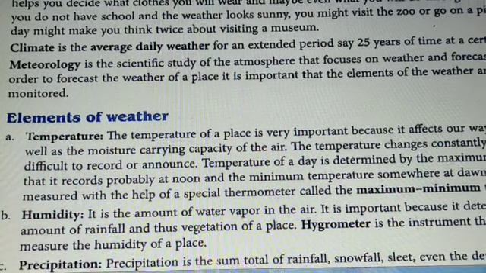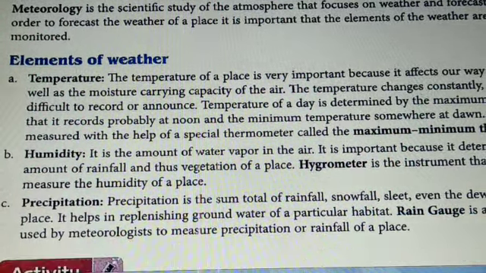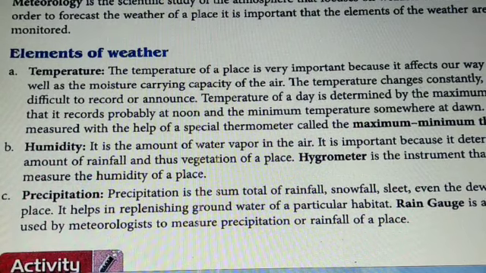Now what are the different elements of weather? First is temperature. The temperature of a place is very important because it affects our way of living as well as the moisture carrying capacity of the air. Temperature changes constantly and it's difficult to record or announce. So how is the temperature of a day determined? By the maximum temperature, which is at noon, when it's very hot, and the minimum temperature, which is in the morning, somewhere at dawn. Dawn means when the sun rises. We can measure the temperature with the help of a special thermometer called the maximum minimum thermometer. So that is temperature.